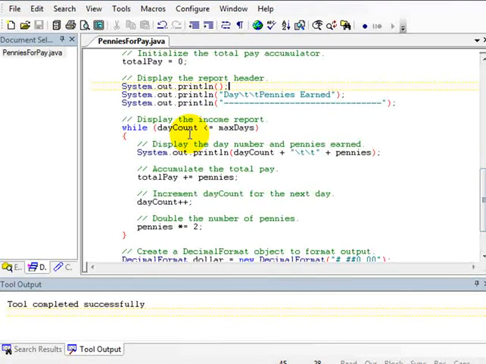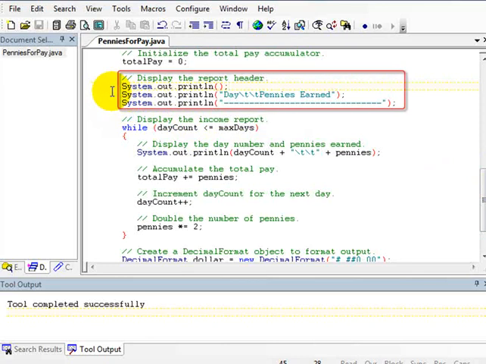Also in the program, this is not something that I did in the pseudocode, but I've got some statements here that display a report header. We're going to display a table that in one column has the day number, and in the next column has the number of pennies that we've earned for that particular day. And you'll notice that I've got a couple of tabs inserted there. And then this last print line call just displays these dashes so that it looks like a report header.